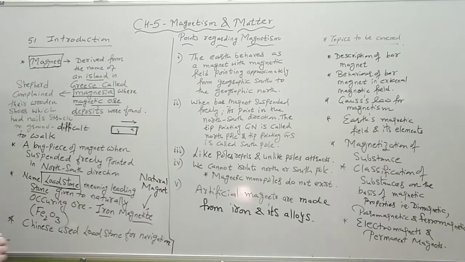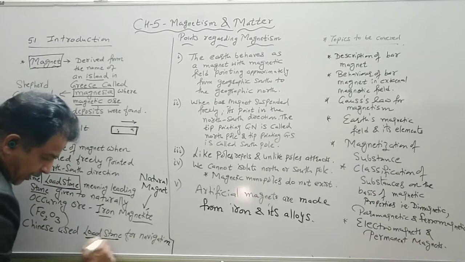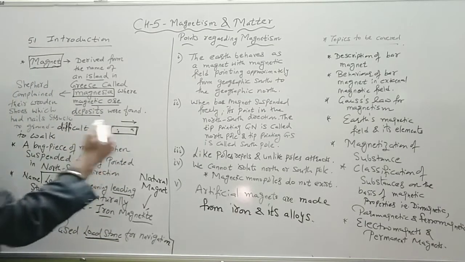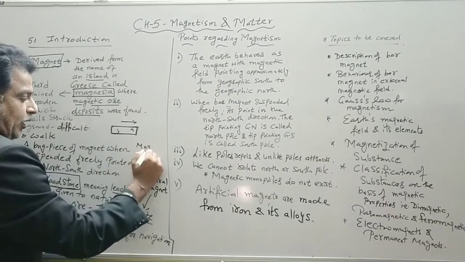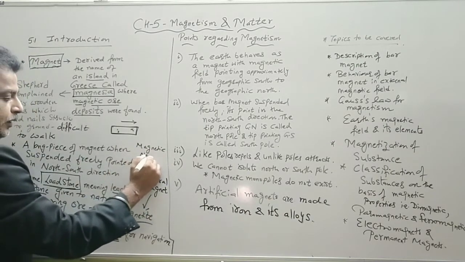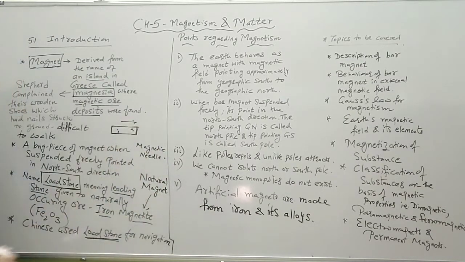Now the Chinese travelers used this leading stone, or we say a needle. Later on we called it a magnetic needle. So when these long strip magnets were named, later on they were named as the magnetic needle. So the Chinese used this lodestone for their navigation purpose. So this was the history behind the word magnet.